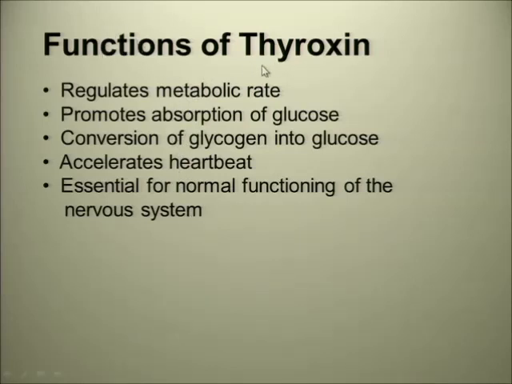But the functions of thyroxine are very important: regulate metabolic rate, promote absorption of glucose, convert glycogen to glucose, accelerate heartbeat, and it is essential for the normal function of the nervous system.